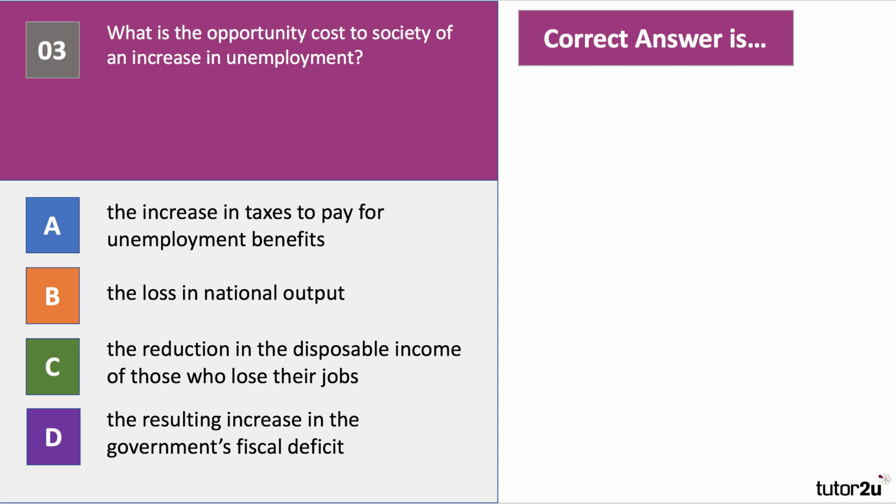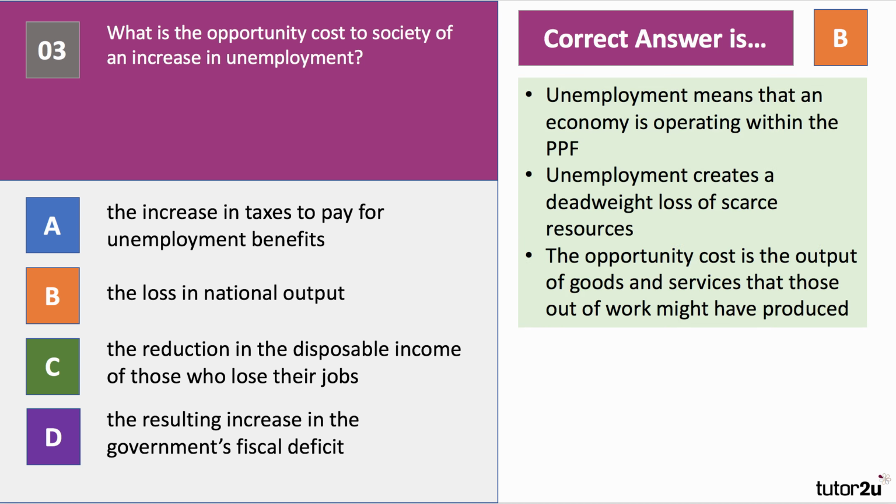So what's the social cost to the economy as a whole of an increase in unemployment? The right answer is B. The reason is that unemployment is a waste of scarce resources. It's a deadweight loss of resources, in fact. The hours that the unemployed could have worked cannot be recovered. And unemployment means the economy is operating well within its production possibility frontier. It's allocatively inefficient. And the cost to society is the output of goods and services that those people who are out of work might have produced.